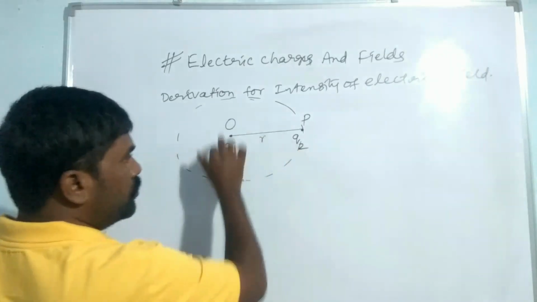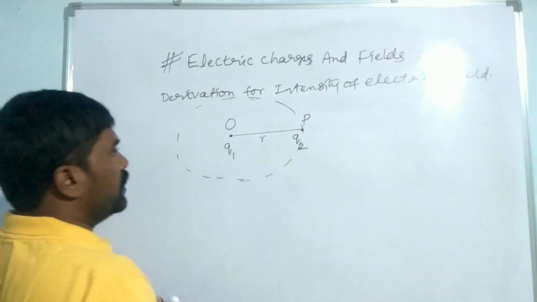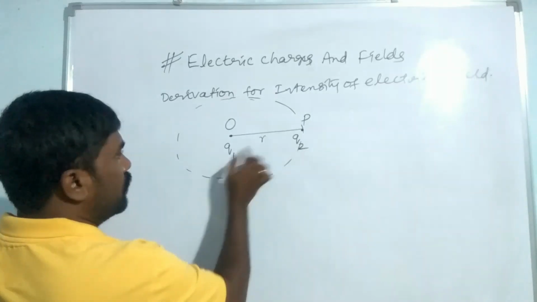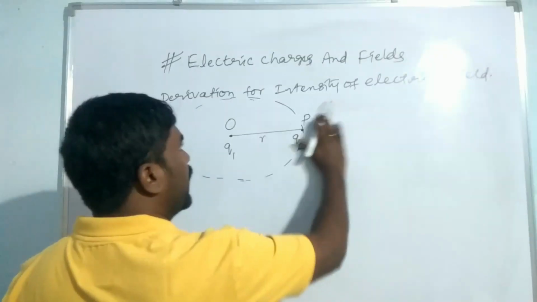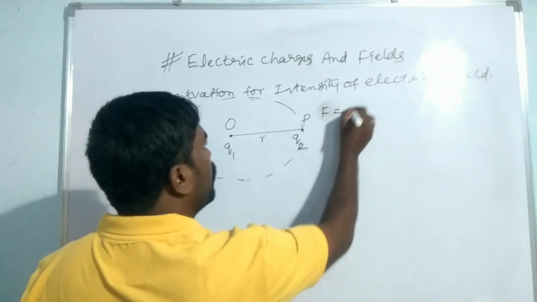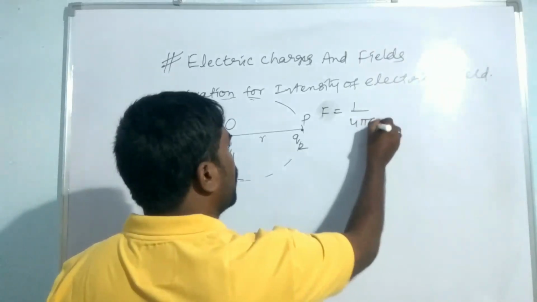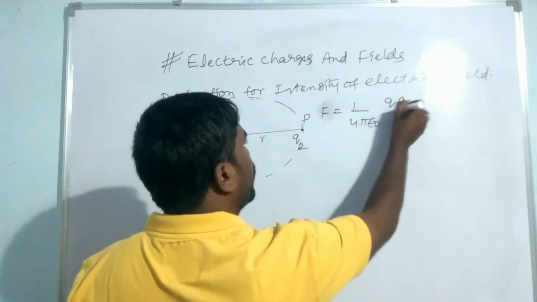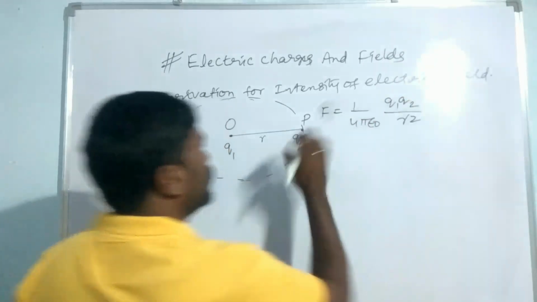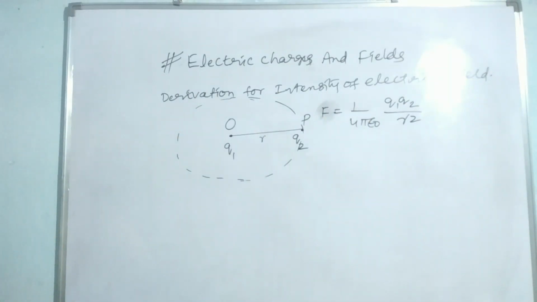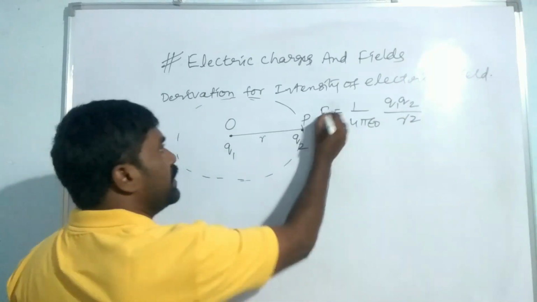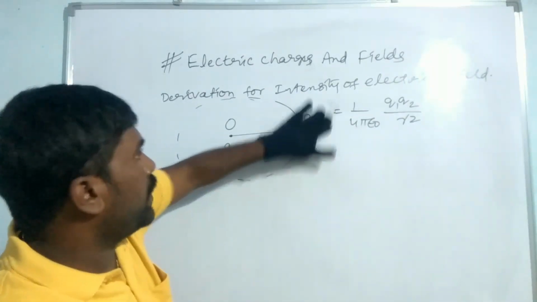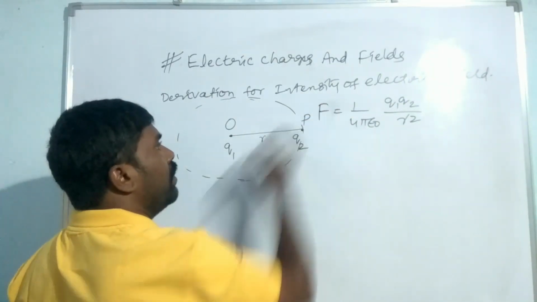From Coulomb's inverse square law, which we studied earlier, if two charges are separated by a small distance, then a force of attraction or repulsion acts between them. That is F is equal to 1 by 4 pi epsilon naught Q1 Q2 by R square. This is the force of attraction or repulsion acting between them, F is equal to 1 by 4 pi epsilon naught Q1 Q2 by R square.